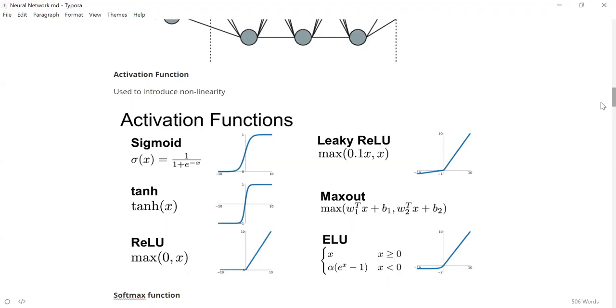So like I said, the output of the neuron need not be constrained between 0 to 1. Only when you are using the sigmoid activation function does it need to be constrained between 0 to 1. So there are different activation functions. All of them are actually introduced to do the major important thing of introducing nonlinearity into the task.